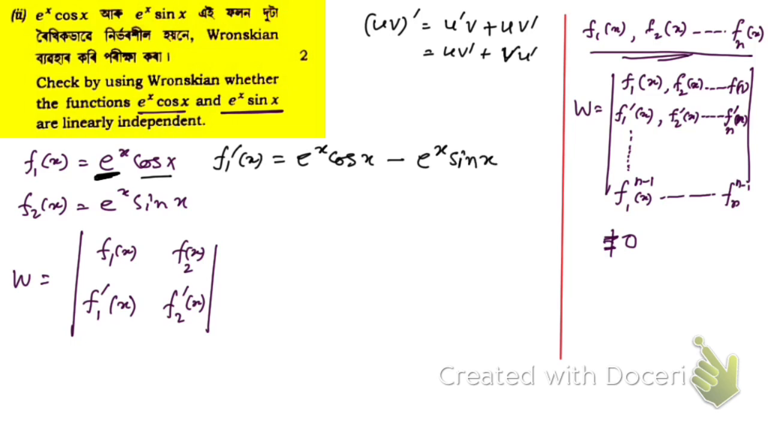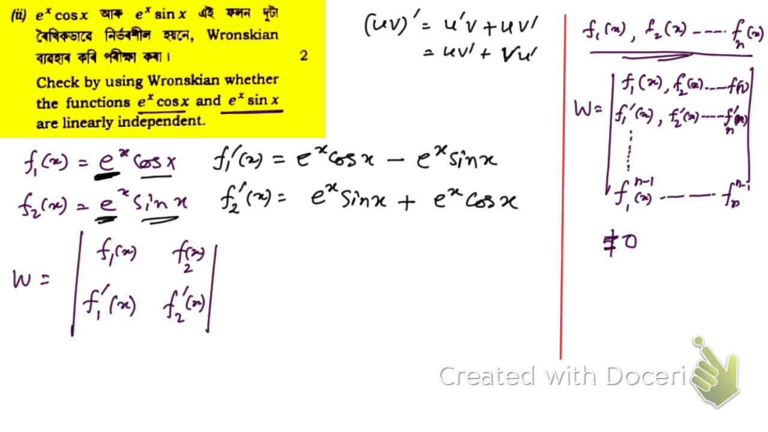We have applied the u into v rule. Similarly, we can find the first order derivative of f2 of x, which is again e to the power x, whose derivative remains e to the power x, into the second function sin x, plus the first function e to the power x, into the derivative of sin x, which is cos x. So that's what we have got.